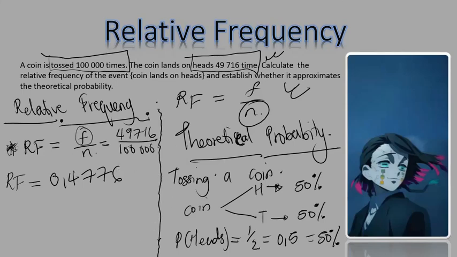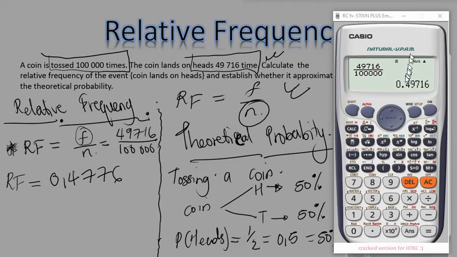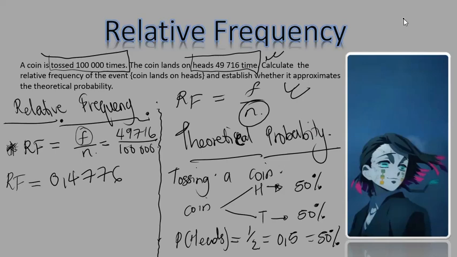Let me check something here. I rechecked my answer, and I saw that I wrote a 7 instead of a 9, so when it solves out, it becomes not 0.47, it's 0.49716. So let's fix that.